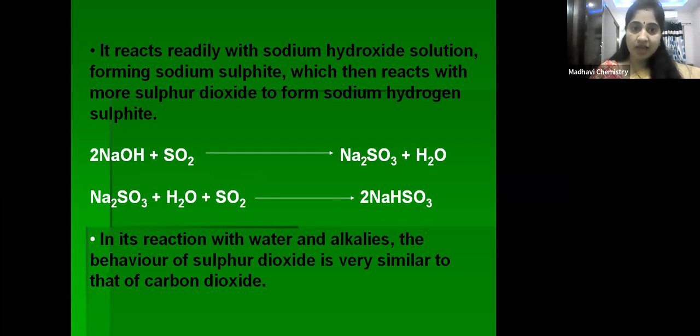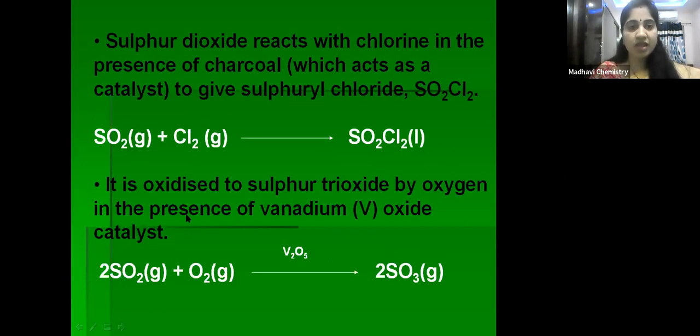Like that only, sulfur dioxide reacts with alkalis like sodium hydroxide and forms sodium sulfite and sodium hydrogen sulfite, because carbon dioxide has an acidic nature and sulfur dioxide also has an acidic nature. So both oxides have similar properties, is it not? In its reaction with water and alkalis, the behavior of sulfur dioxide is very similar to that of carbon dioxide, because both are acidic oxides. Is it clear?